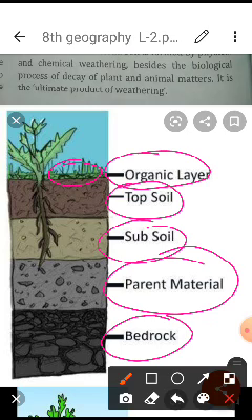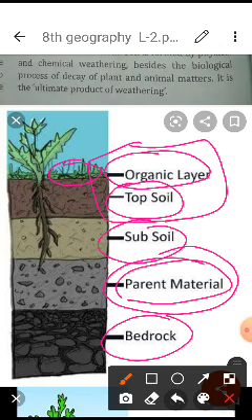Accordingly, each has different processes and work for the plants. Especially the fertility depends on the topsoil. The fertility of the soil depends on the topsoil. Afterward, there are some small pieces of rocks in the subsoil, but if you move to the parent rock, from which the soil is formed, there are big pieces of rocks, with some presence of soil also. But bedrock is totally big rocks.